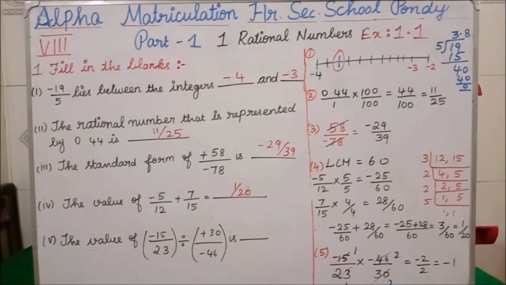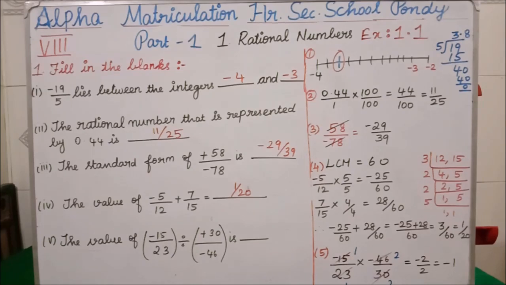This is our exercise 1.1. The first subdivision is fill in the blanks. In the fill in the blanks, the first question is: minus 19 by 5 lies between the integers dash and dash. They are asking where this minus 19 by 5 lies. I told you before, what do you mean by integers? Integers means it will have negative values, 0 and also positive values.